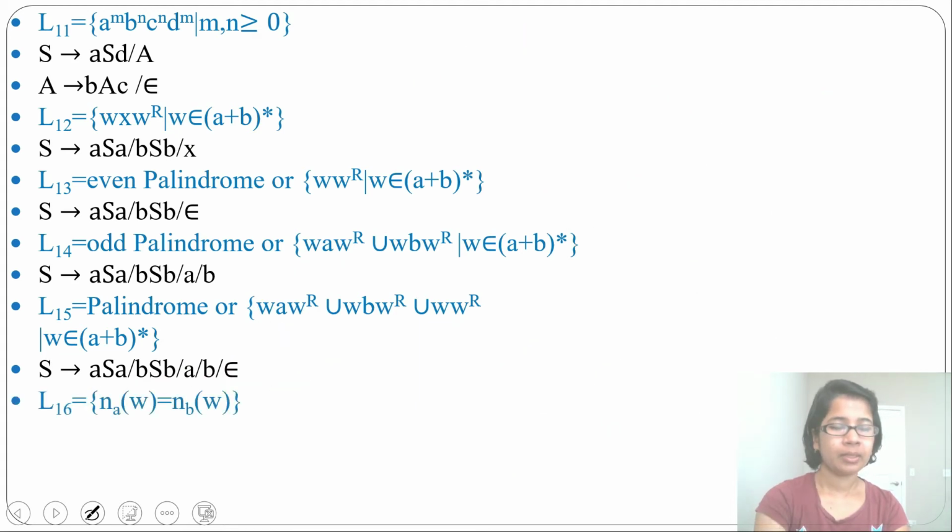Next language, number of A in W equal to number of B in W. So what is the meaning of this? In one string, however many A are present, the same number of B should be present. Which strings will it accept? It will accept epsilon. Number of A is 0, number of B is 0. It will accept AB, it will accept BA. Number of A and number of B is 1.